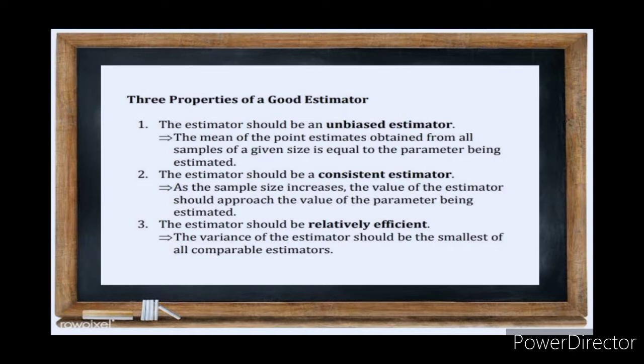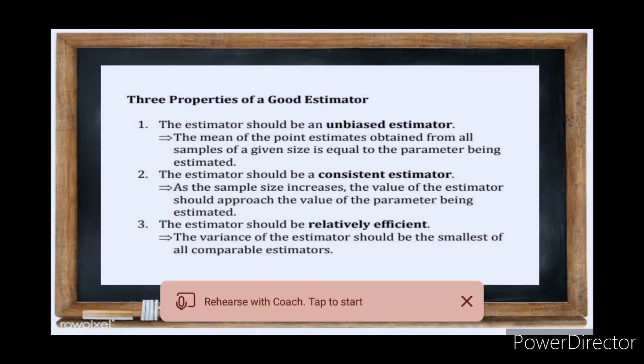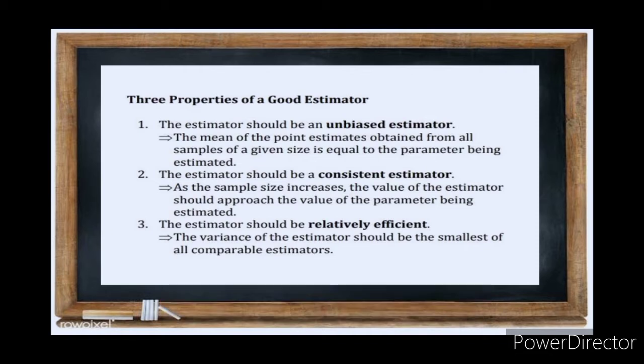It means that the mean of the point estimate obtained from all samples of a given size is equal to the parameter being estimated. And number 2, the estimator should be a consistent estimator. For example, as the sample size increases, the value of the estimator should approach the value of the parameter being estimated. And lastly, the estimator should be relatively efficient. The variance of the estimator should be the smallest of the comparable estimators.